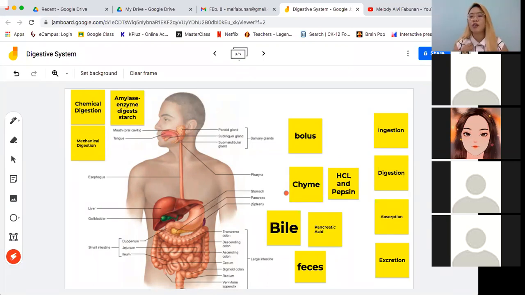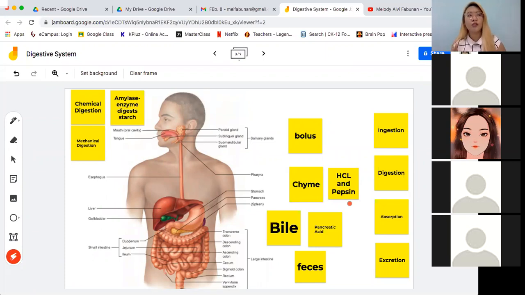Kaya pag kayo po ay nagsuka, it's either dahil biyahilo or dahil masama yung pakiramdam ninyo. Kung papansinin ninyo, maasim yung lasa ng suka ninyo, tapos mabaho siya, tapos masakit siya sa lalamunan. Bakit? It's because of the gastric acids. So, it's already digesting the food that you are eating. Kaya, pag lumabas siya, kasamang lumalabas yung gastric acid, minsan masakit siya sa lalamunan kasi nagkakaroon ng chemical burn doon sa inyong throat.